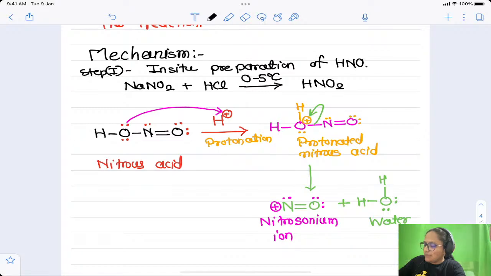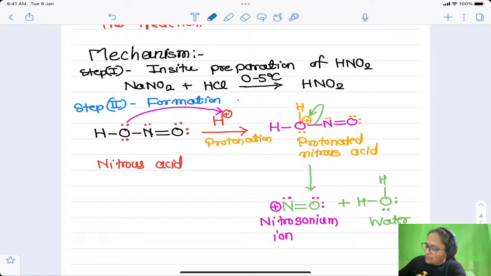Then step number 2 is the formation of the nitrosonium ion.